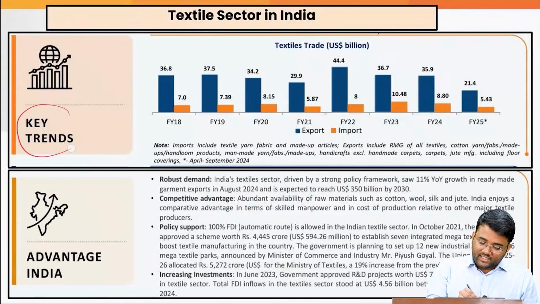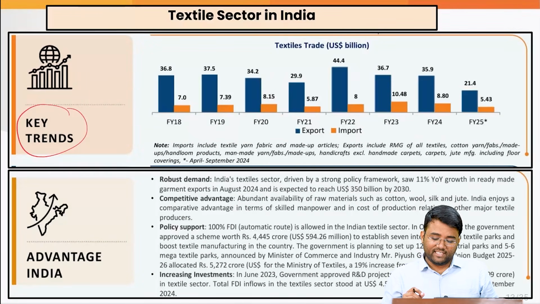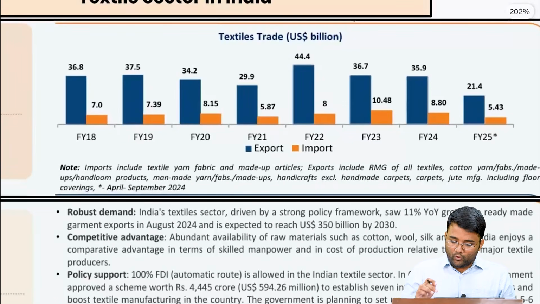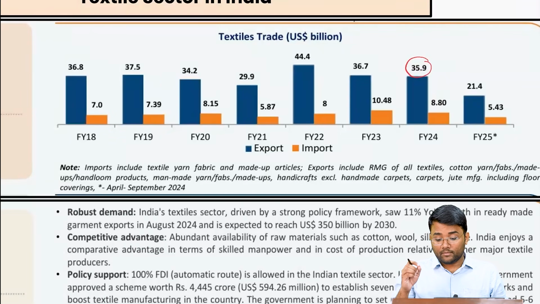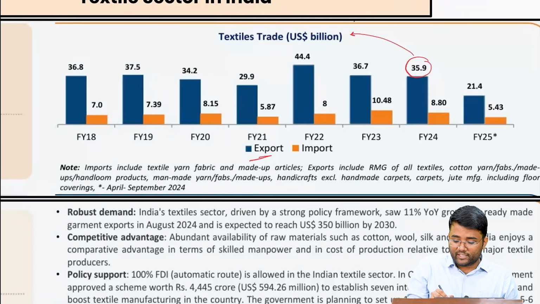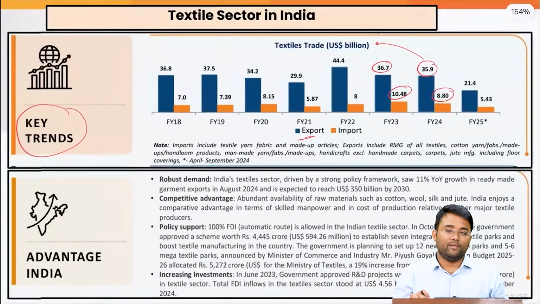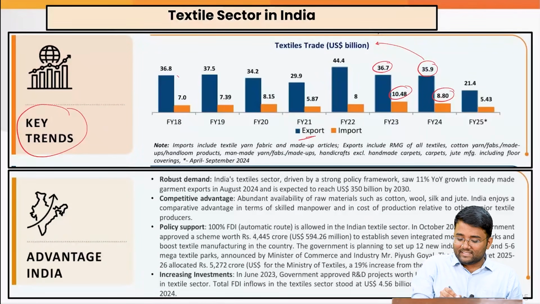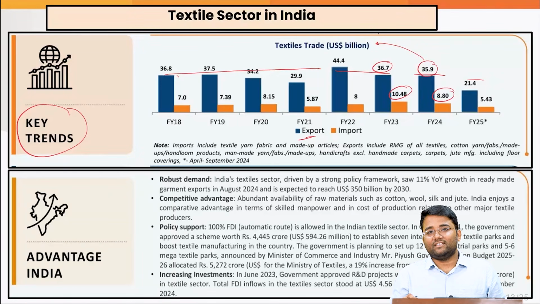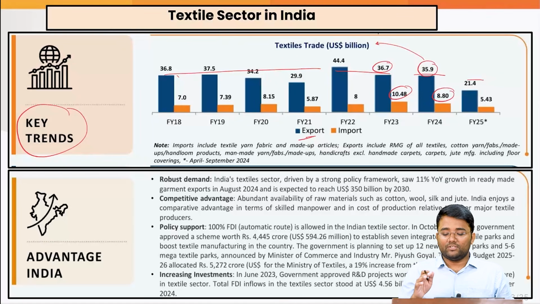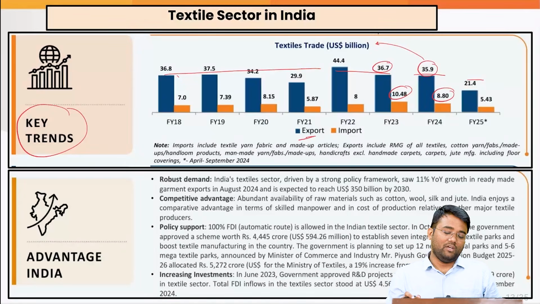Then come some of the recent trends with regard to the trade related data of the textile sector. In financial year 24, the textile trade in US billion dollars was $35.9 billion of exports and $8.80 billion of imports. And in financial year 23, it was $36.7 billion of exports and $10.48 billion of imports. You can see that there is a stagnancy with regard to the textile sector. The exports are not reaching beyond a certain limit. Average export is largely around $30-35 billion itself.